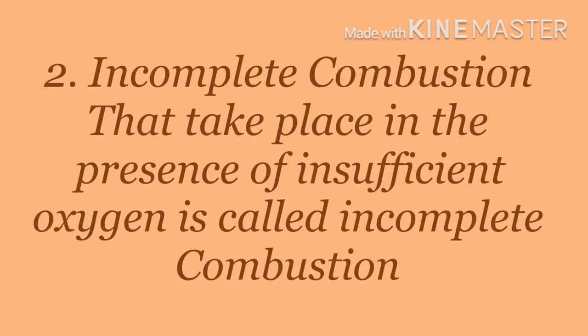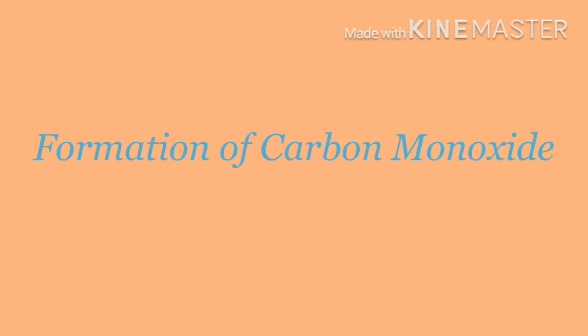Now the second basic type of combustion is incomplete combustion. In incomplete combustion, the substance burns but in an insufficient amount of oxygen, which means sometimes it burns, sometimes it stops burning. Such a type of combustion is called incomplete combustion, and this process takes place in the presence of insufficient oxygen. By incomplete combustion there is formation of carbon monoxide and soot.